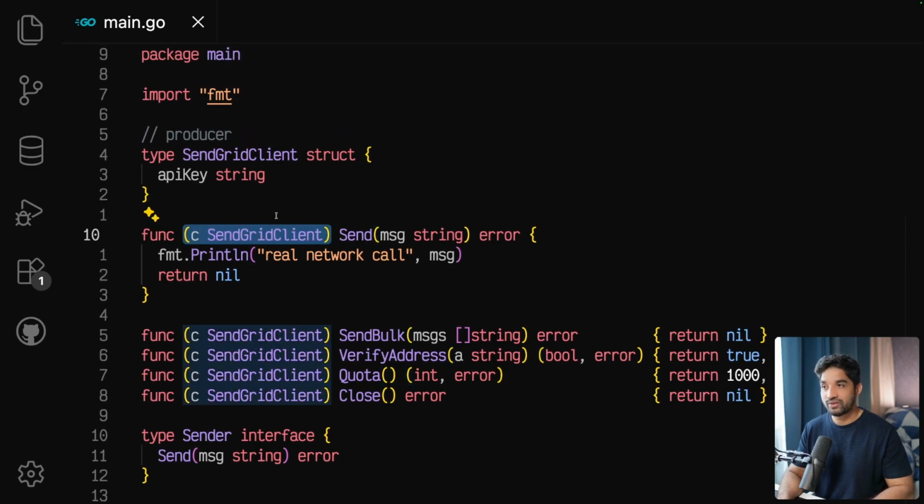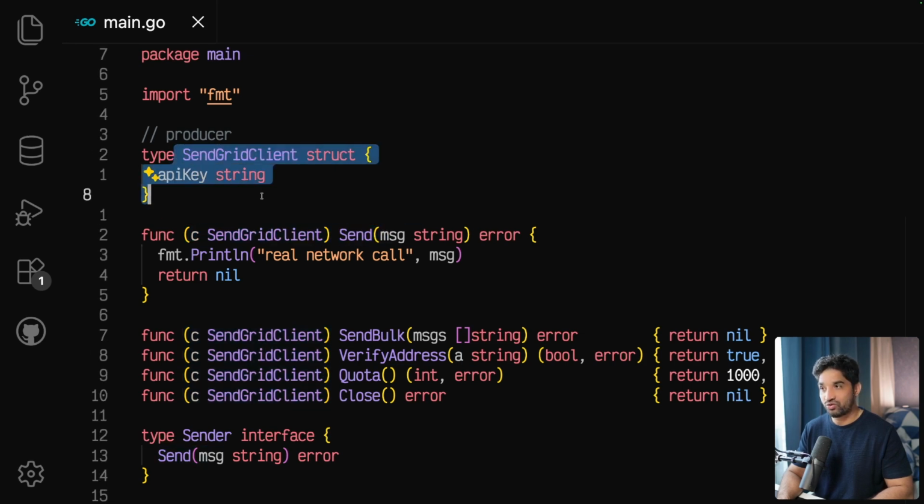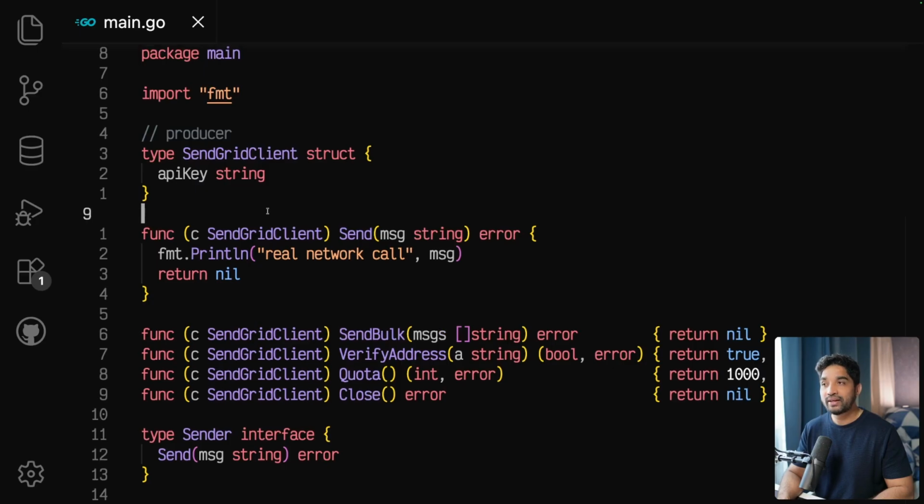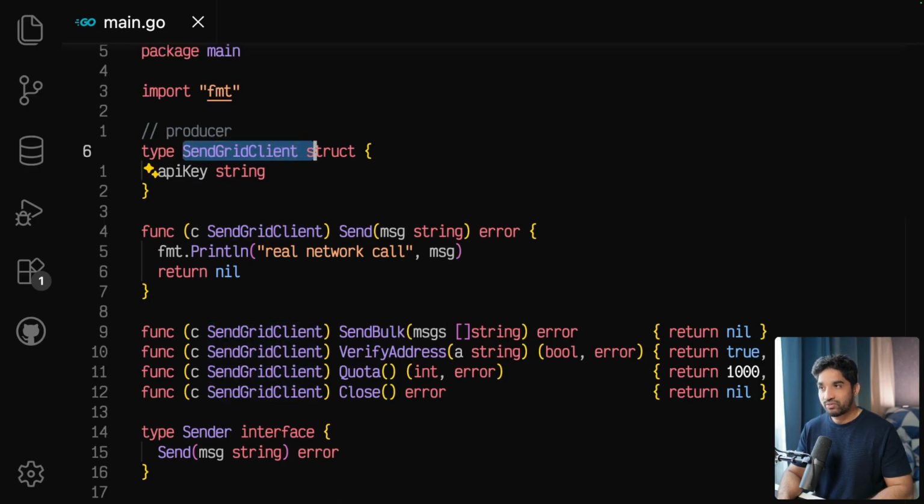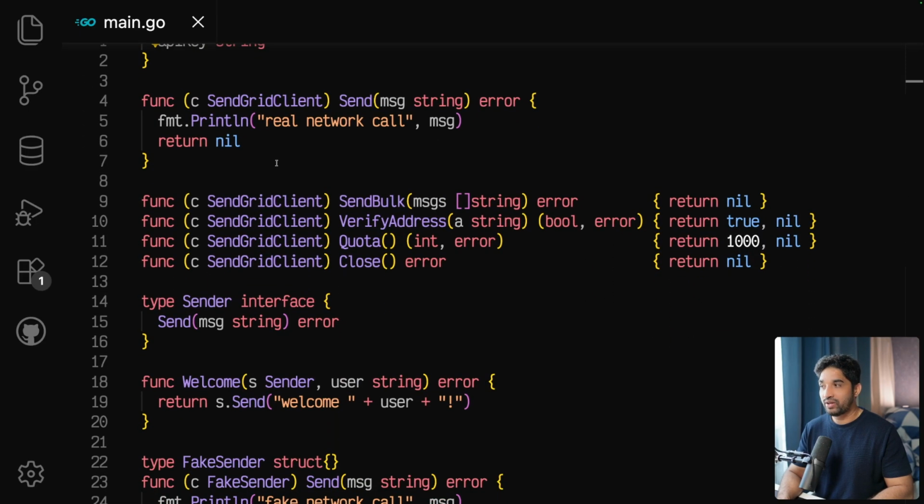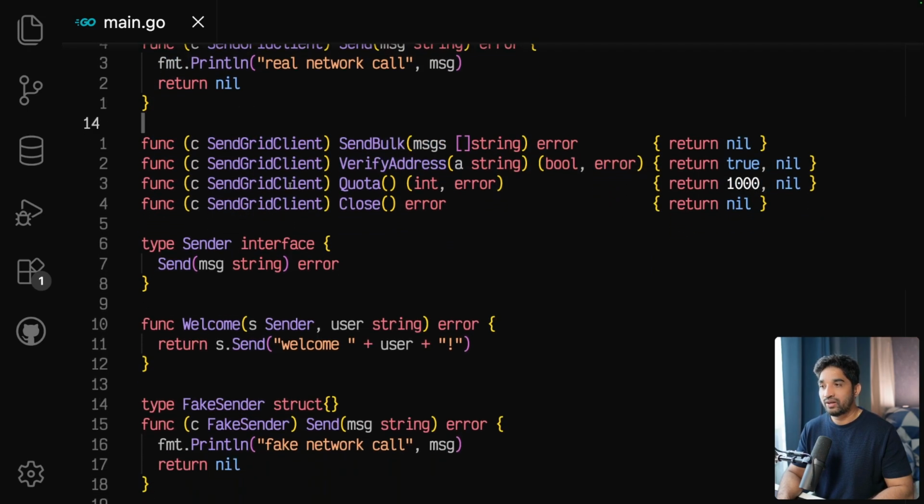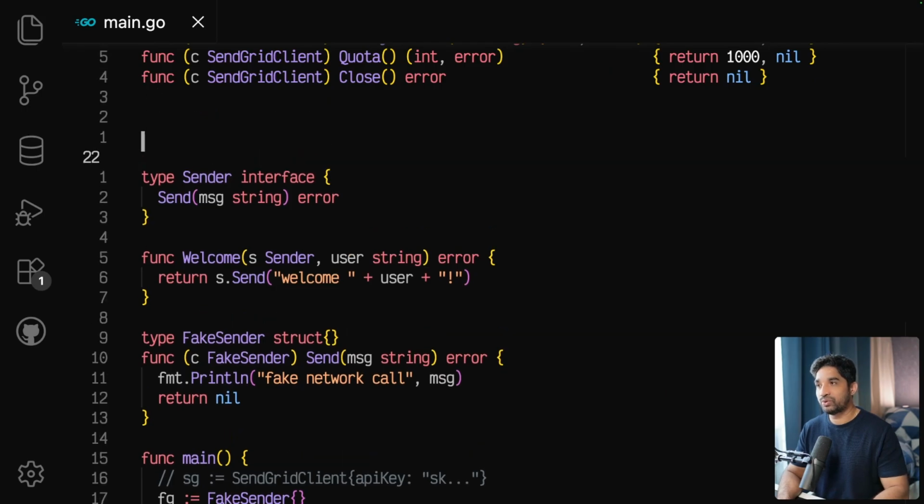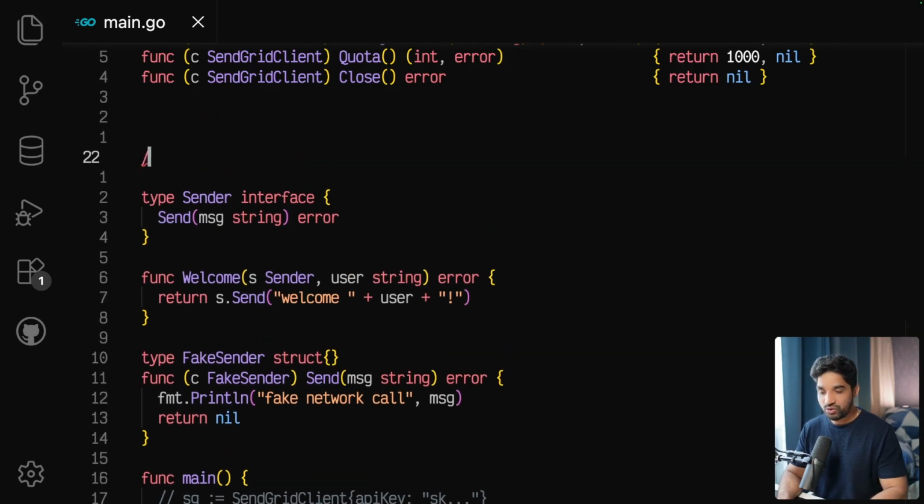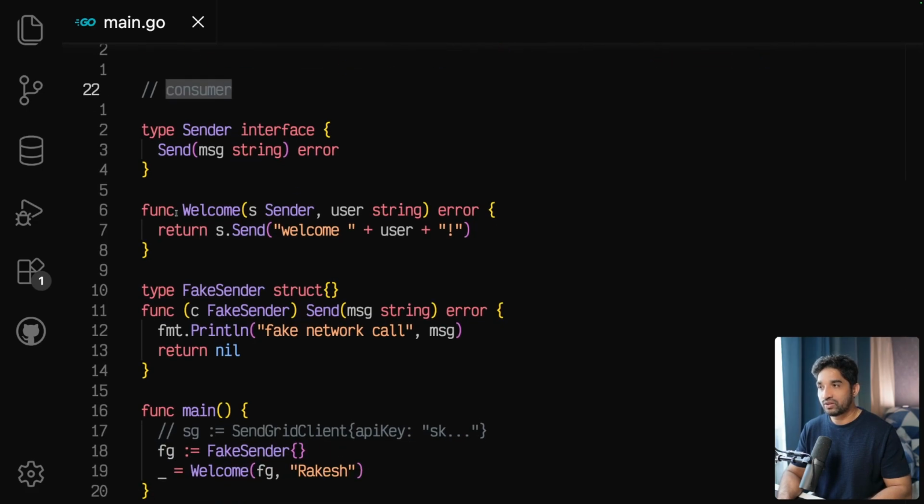By doing this strange syntax, we are basically saying that this method belongs to this struct. So now you can see that we have this SendGridClient and all the methods attached to that struct. Now at the consumer, this is the consumer part, we are going to use that. We have the same welcome function, and inside that we are receiving this Sender interface.